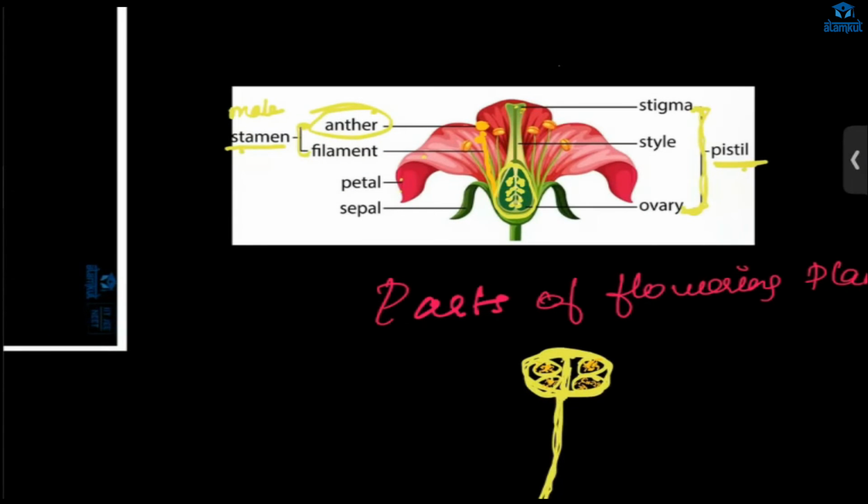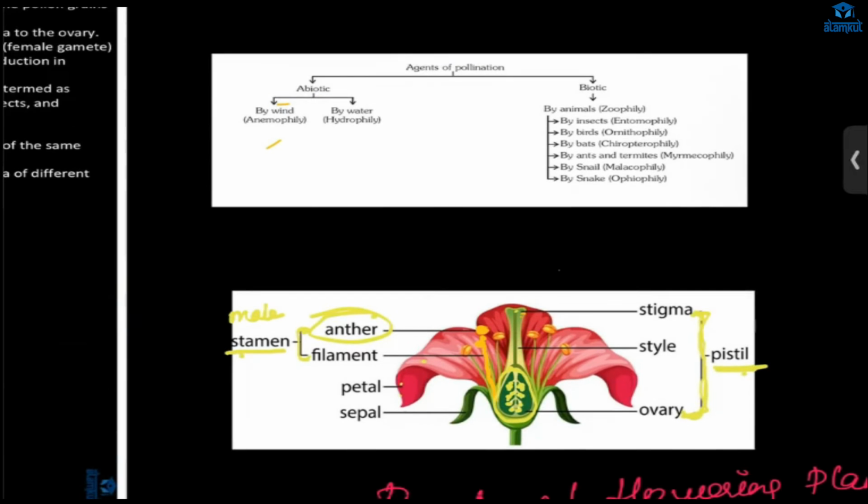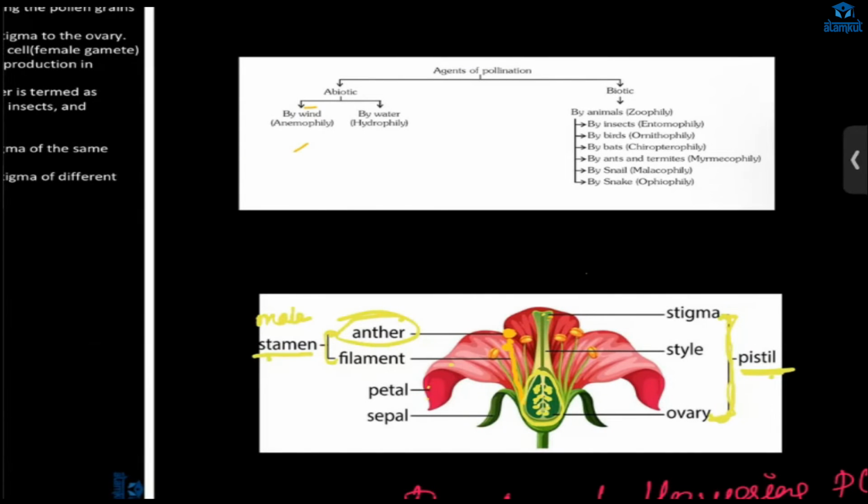Understood? After the pollen grain inside the anther is matured, it has to go to the stigma, and for that it needs some agents: wind, water, or animals.